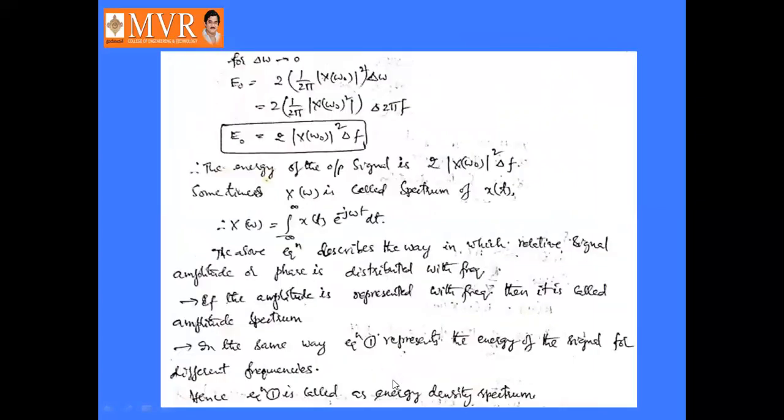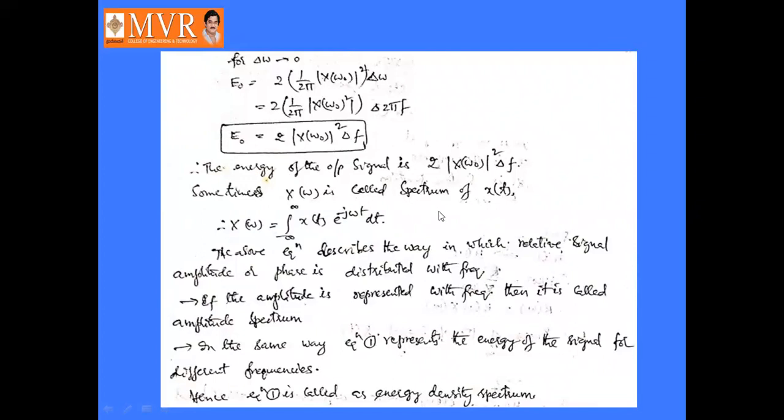Next, for delta omega tends to 0, E naught is equal to 2 into 1 by 2 pi times mod x of omega square into delta omega. Delta omega is replaced by 2 pi delta f, so 2 pi gets cancelled. So E naught becomes 2 times mod of x of omega naught square into delta f. Therefore the energy of the output signal is 2 times mod x of omega square into delta f.